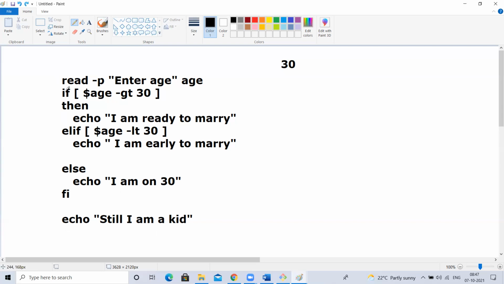Have you observed this one thing here? Between this, we have three sets: if, elif, else. At a time, only one will be executed. If the condition is satisfied, only this will be executed and it will come out of that. If the first if is not satisfied, it will come to else if. If else if is satisfied, it will print this and come out of that. If both if and else if are not satisfied, then only the else will be executed and it will come out of that if condition. Understood, guys?